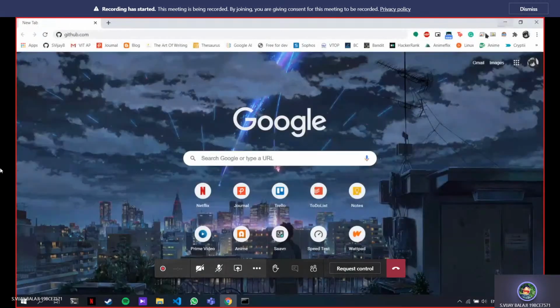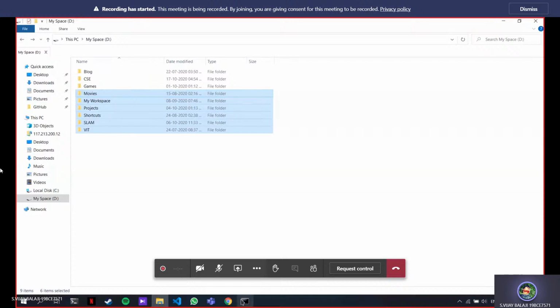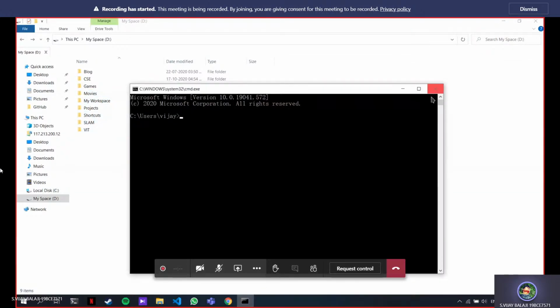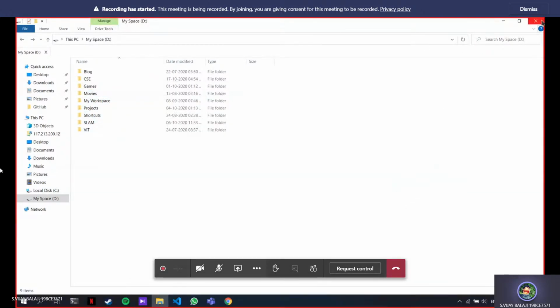Bro, you said even the bin you need to add. Yeah, you can add the bin also. Right now I'm using it only on CMD, right? It's best if you add the bin also. If you're working on Git Bash, you can use bin.